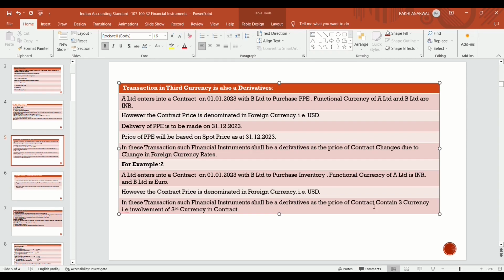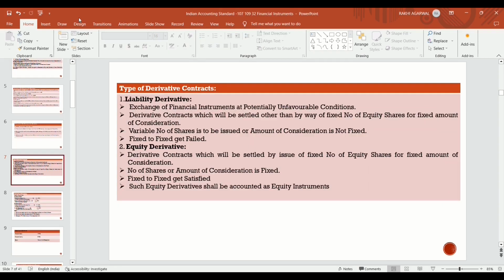In this case, there is an involvement of a third currency. The contract contains three currencies. So that is the involvement of a third currency in a contract. So it is also a type of derivative contract.